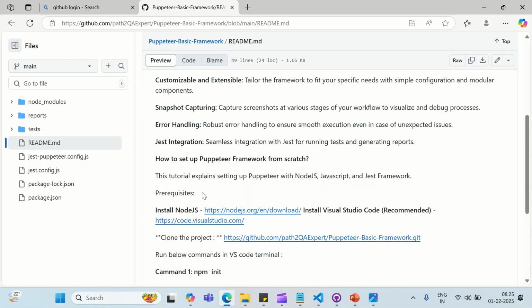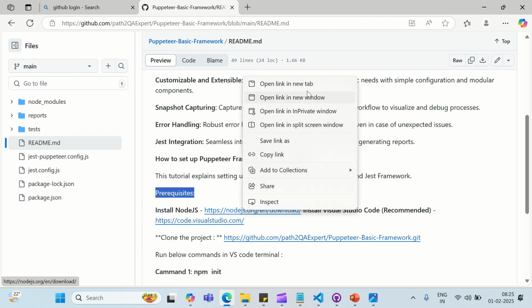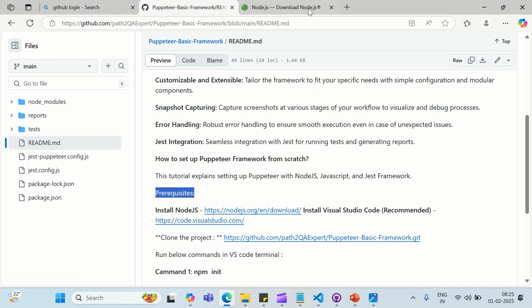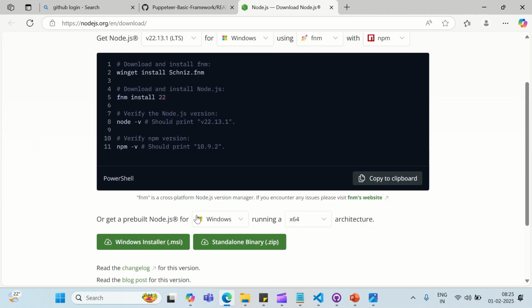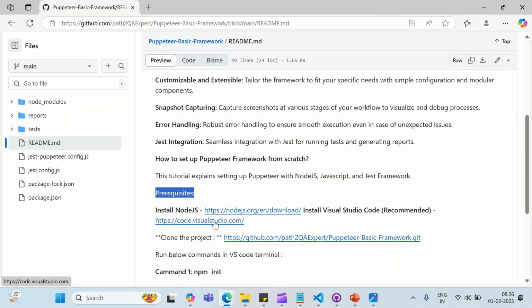Let's start with GitHub README page first. Let's install the prerequisites by using the links provided for Node.js and Visual Studio Code. Respective pages have packages, so the installation process is very smooth.